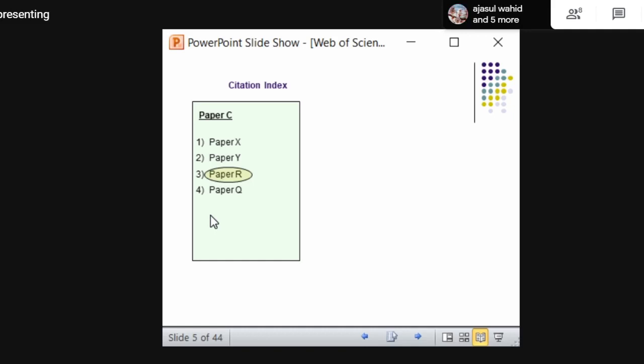So similarly, n number of papers can refer to other papers. Similarly, the citations will increase. So we need a proper citation index to see how many citations one paper has got. Okay, in order to measure the number of citations received by a particular paper or an institution or author, whoever it may be, we need to have a structured citation index. So I hope you understood the concept of citation and citation index. Okay, this is a simple example of citation and citation index.